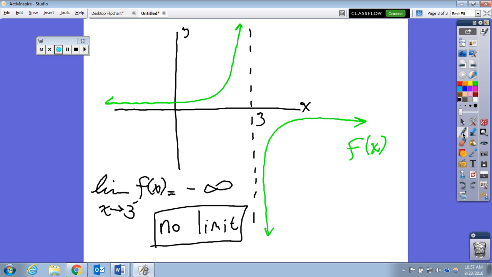But you ask if limits do exist. And I'm going to give you an example of a limit that does exist. In fact, I'll use this very same exact function. So let's make up a point here.